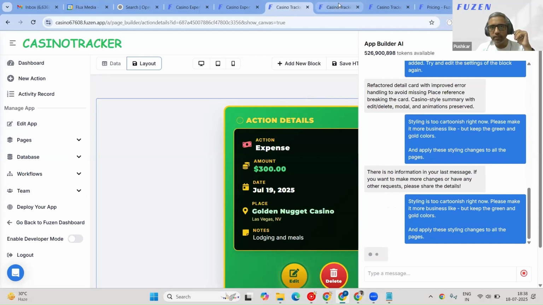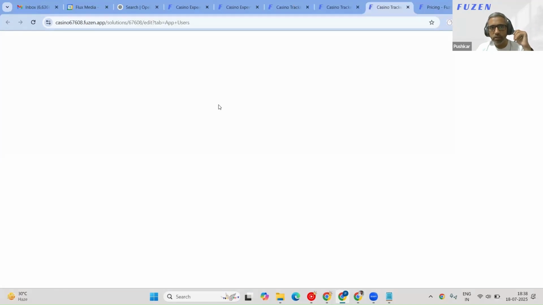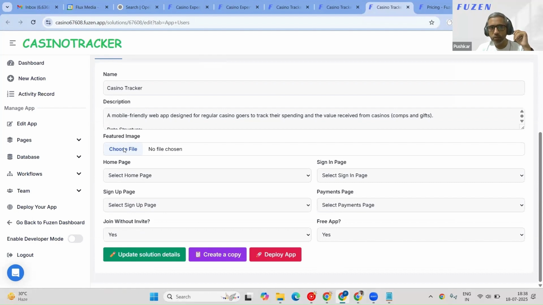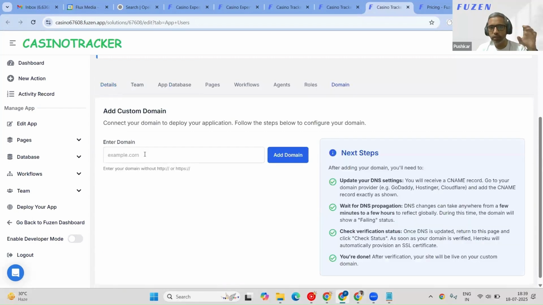So if I go to the edit section, which I can do because I'm the app owner, this is the edit app section, where I can manage the casino tracker. This is where I can put a logo image, a featured image. I can do different things. And I can also put it on a custom domain. So if you want to put it on something like casinotracker.us or casinotracker.com, you could put it on that domain. So you'll have to add your domain here.